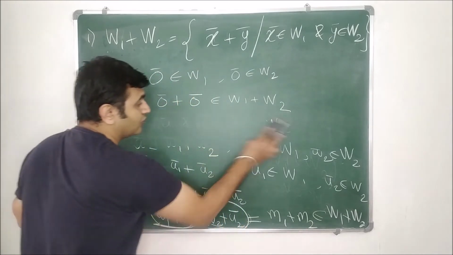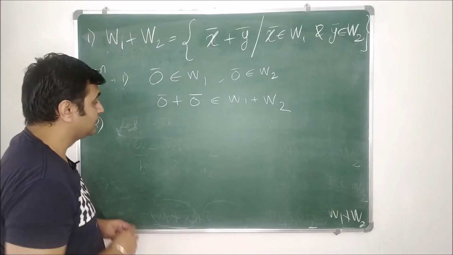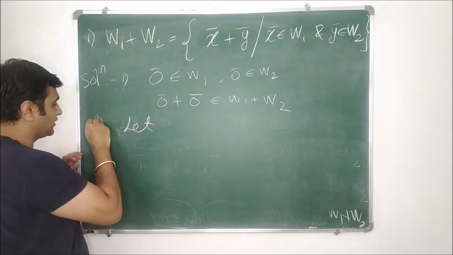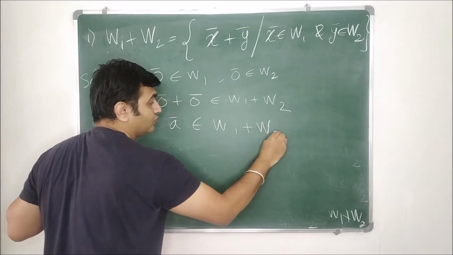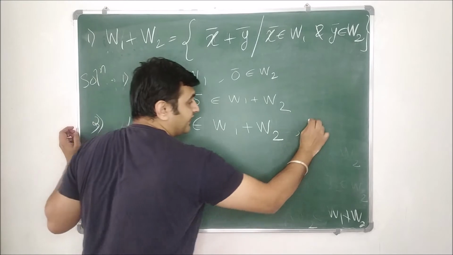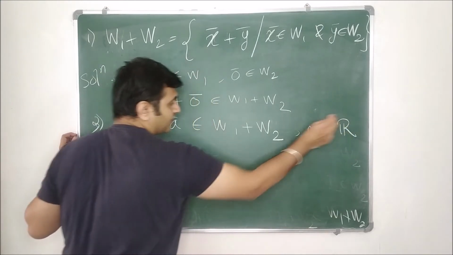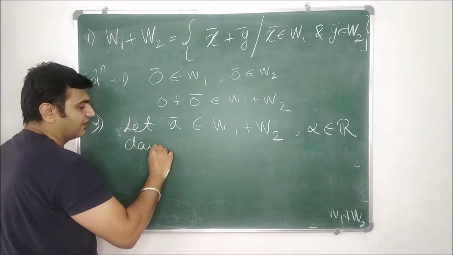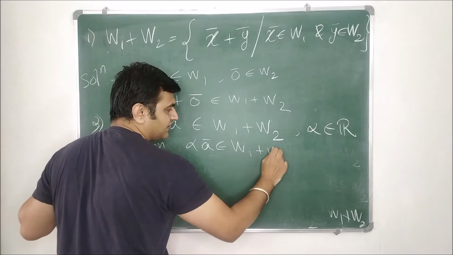Fine. Now let's go for the multiplication. This is the third point. Let A bar belong to W1 plus W2, and let alpha belong to the real numbers. Your claim is that alpha into A bar belongs to W1 plus W2.